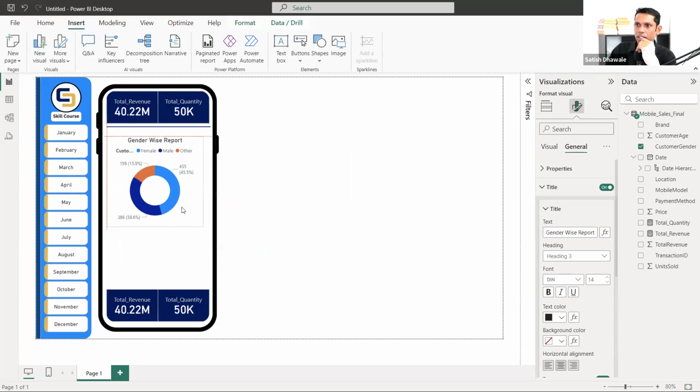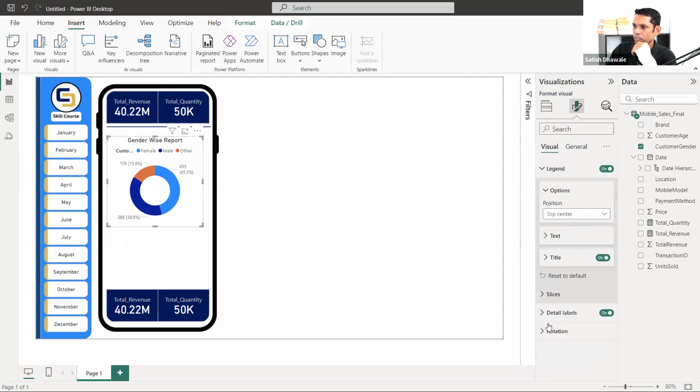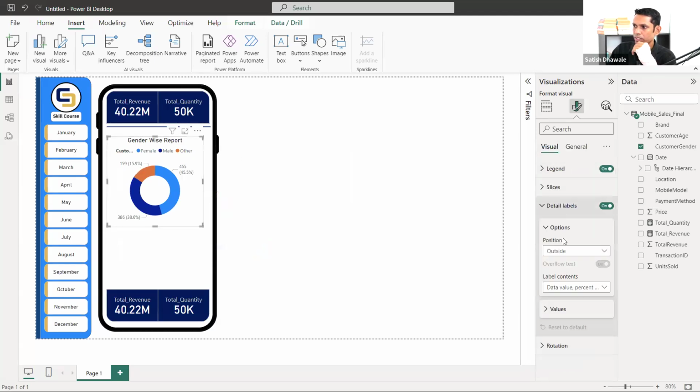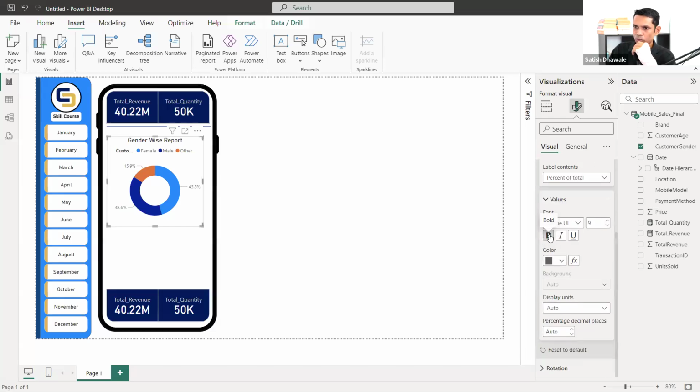But the problem is that I don't want to display these particular values. I want to display only the percentage. So let's go back to the slice here, or sorry, detail levels here. And instead of data value, just go for the percentage of total. And again, go to the values and make it bold. You can increase the size, but I want the size to be decreased. This should be like this.